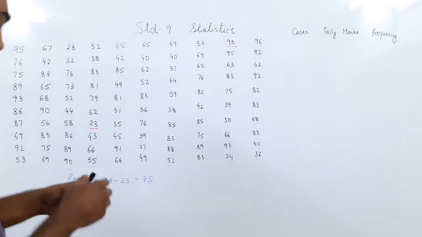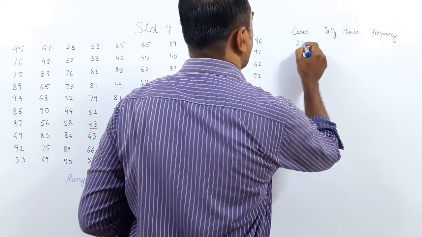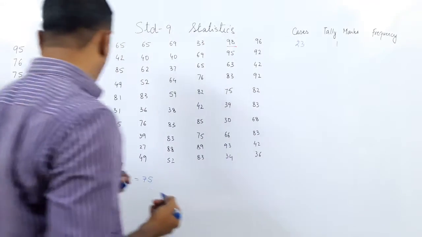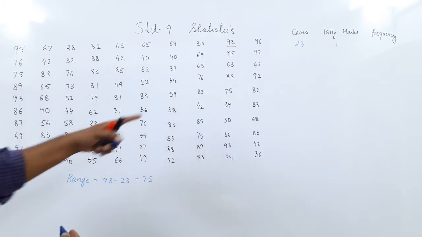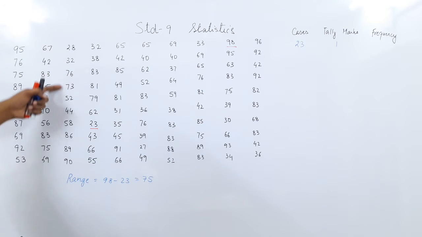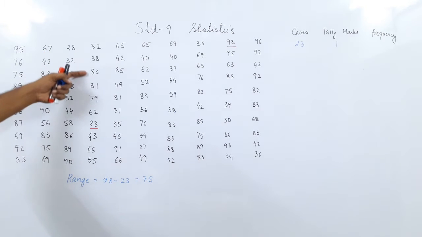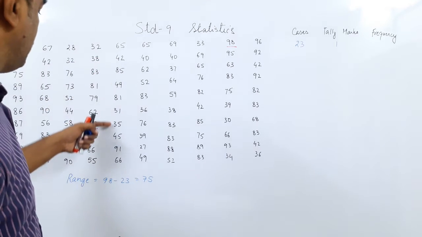So we'll start with 23. I'll write here, case is 23. I got 23 one time. Is there any other 23 in this data? No, so it's only 23. After 23, what do we have in the twenties? We have a 28, and let us see what else we can find here. 28 is one.